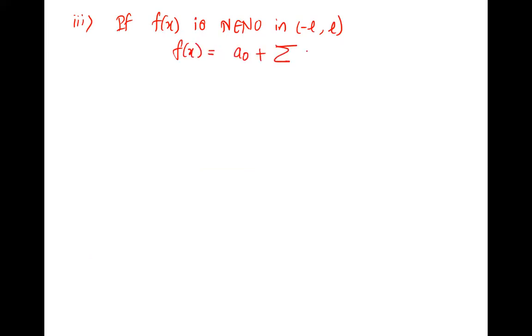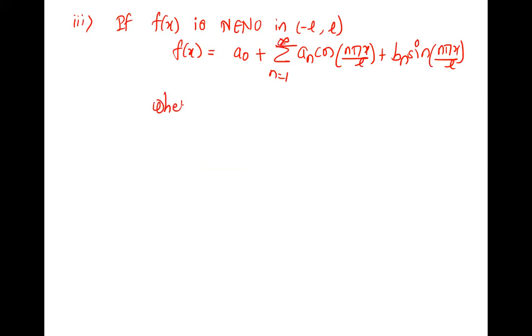Third, in minus L to L, what is the third type? Neither even nor odd. Right. So if f of x is neither even nor odd in minus L to L, so what is 0? Nothing is 0. Perfect. Nothing is 0. So everything is in your Fourier series, a0, an, and bn. This is the Fourier series, n is 1 to infinity.